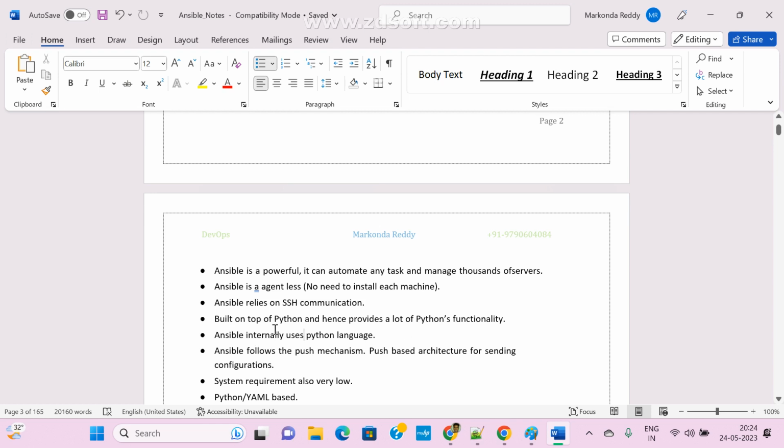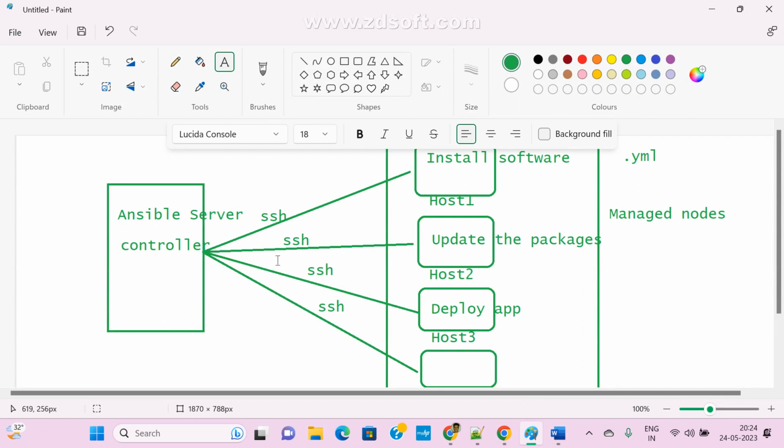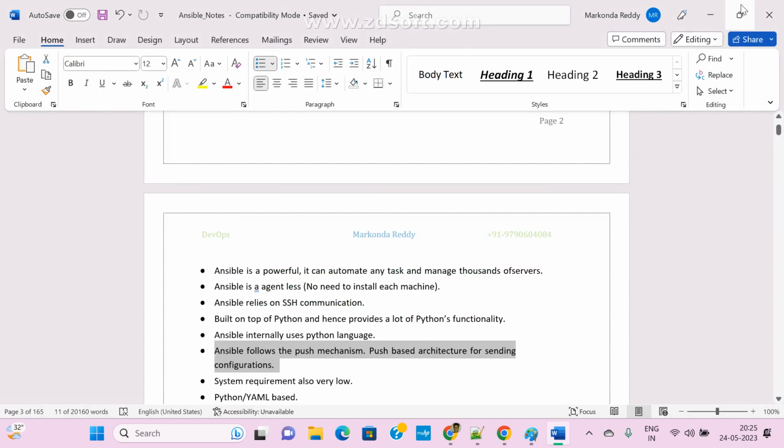Next, it is built on top of Python. So Python is mandatory, and Ansible internally uses the Python language. Now see here, Ansible uses a push mechanism, a push-based architecture for sending configurations. There are two ways, push and pull based. Pull means we are getting. Push means we run commands here only, we are connected with the host machines, and we get the output. So mostly Ansible follows only the push-based mechanism.